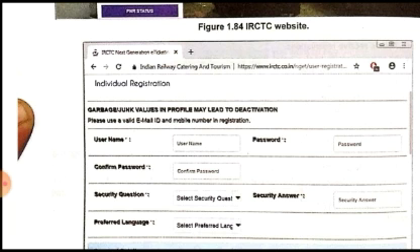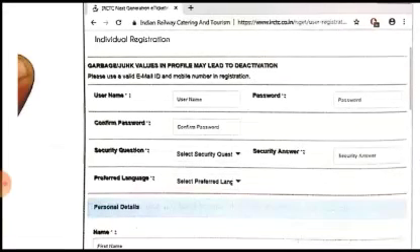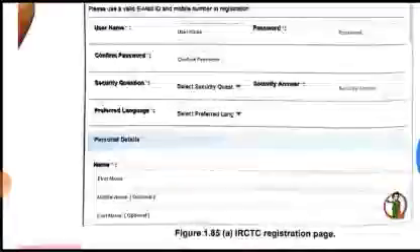Then there is a security question. For example, if you forget your password and want to retrieve it, the system will ask you the security question and its answer. If you enter the correct answer, you will be given the authority to change your password. You can also choose a preferred language from the list of available languages. Then your personal details like your name, middle name, last name, and other details like state, city, post office, phone number, and residence.